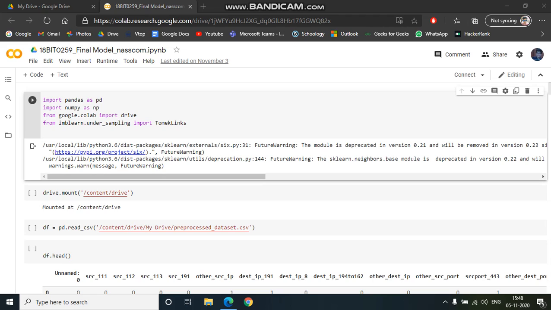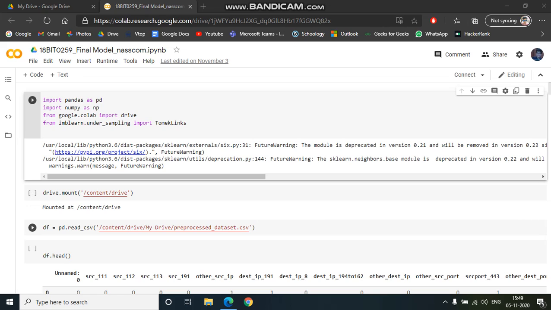So this is about the modeling part. If we had done pre-processing as well, it would have taken 11 hours. That is why we used a custom pre-processed data set that is saved in my Google Drive, and it has been taken over here. In this project we have two options, either to apply oversampling or undersampling. We used undersampling because the traffic is already present, and if we do oversampling our traffic would increase and we don't want that to happen. That is why we use undersampling.